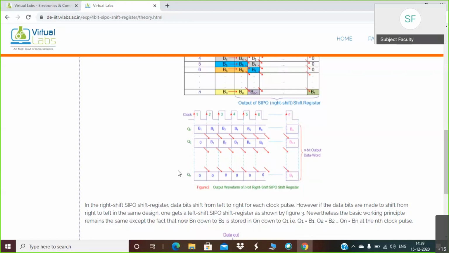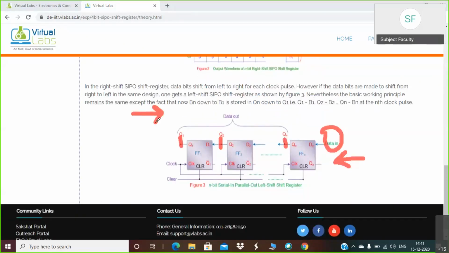Basically, in this diagram, data is transmitted in this fashion, towards your left side. In the theory session which we have seen, it was the right side. Anyway, it doesn't matter. Here you can assume that data is flowing serially from this direction, from right to left.